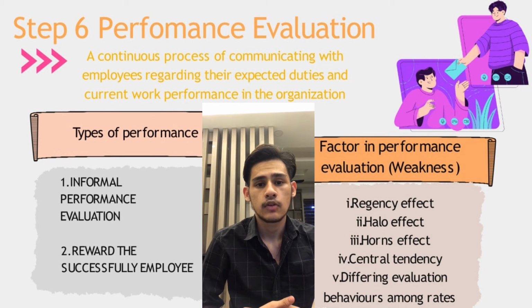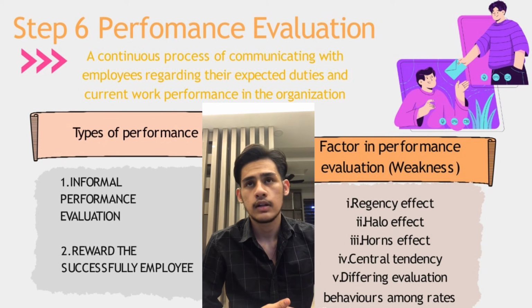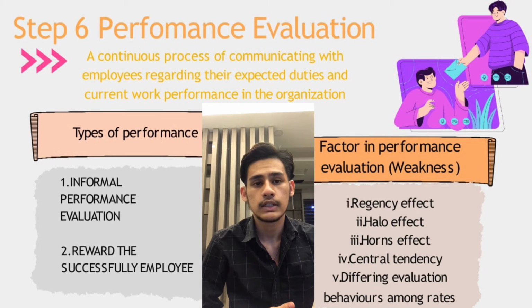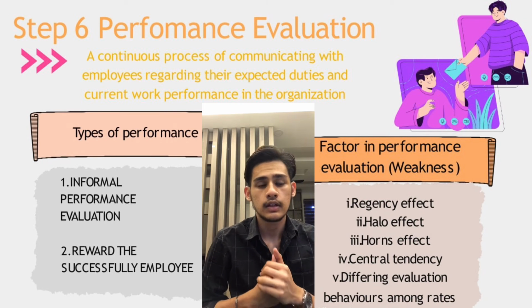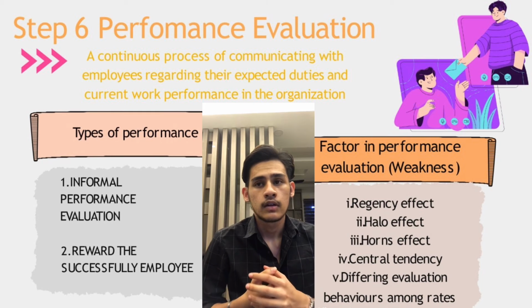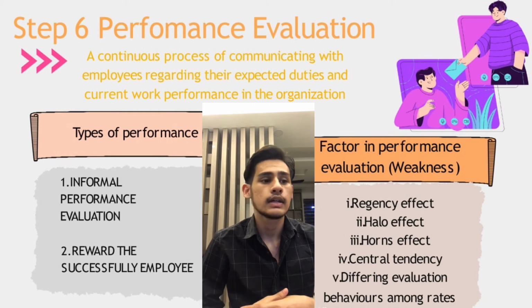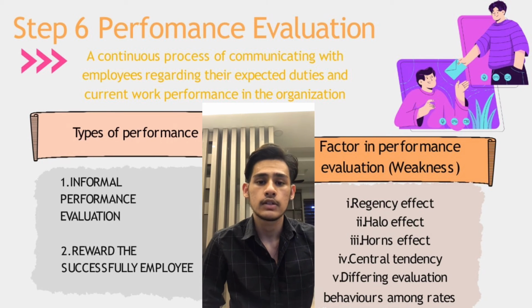There are two types: informal performance evaluation and formal or systematic performance evaluation. For example, Lazada will monitor their employees all the time, whether through formal or informal evaluation, and will give rewards to the employees who do their job excellently.